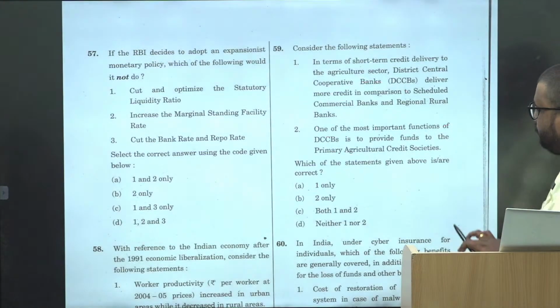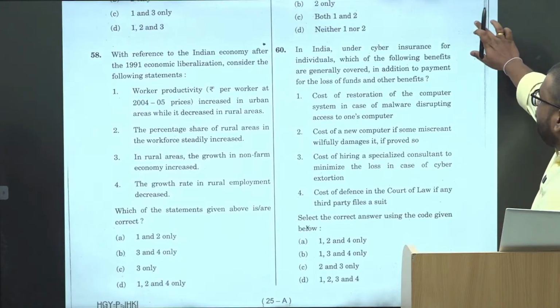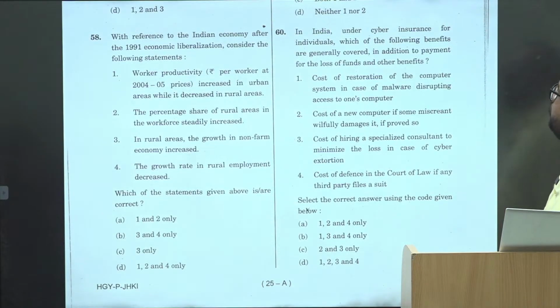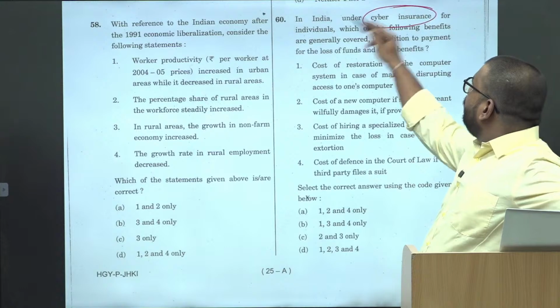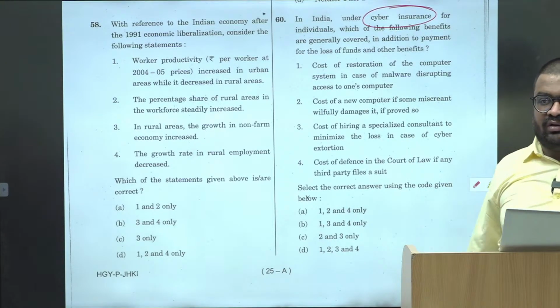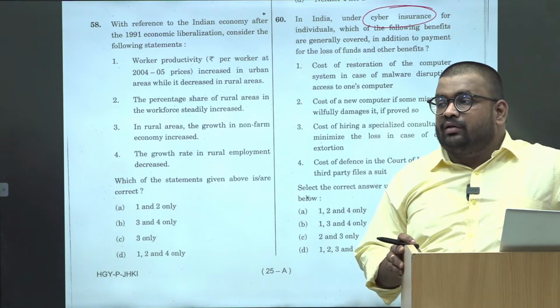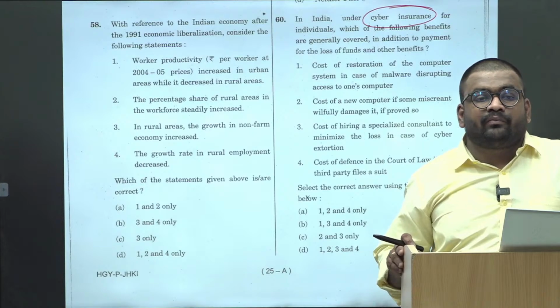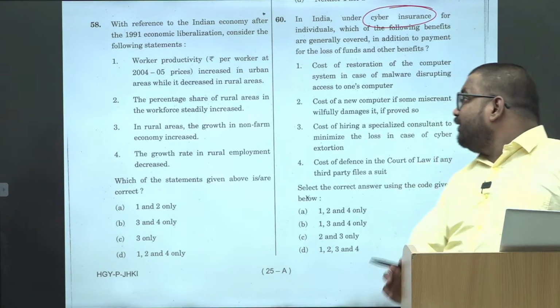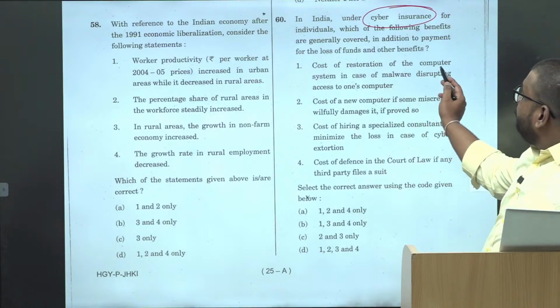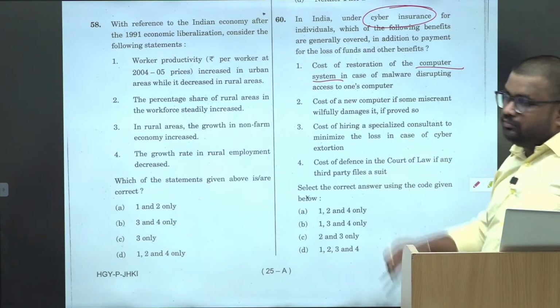Okay, simple. Then in India, under cyber insurance for individuals, which of the following benefits are generally covered in addition to the payment of loss of funds and other benefits? Again, focus upon the word cyber insurance. So cyber insurance will cover any kind of cyber fraud, or any kind of virus loss, etc. So cost of restoration of computer system, right?